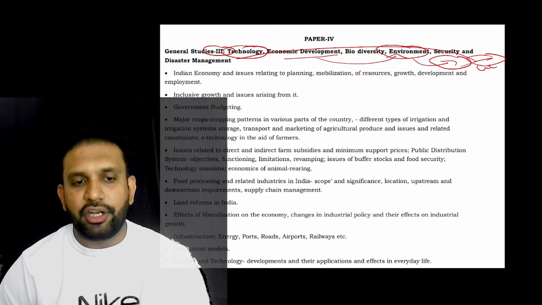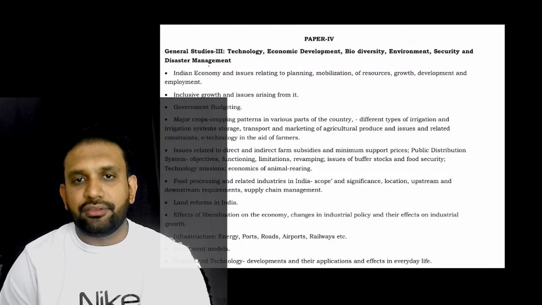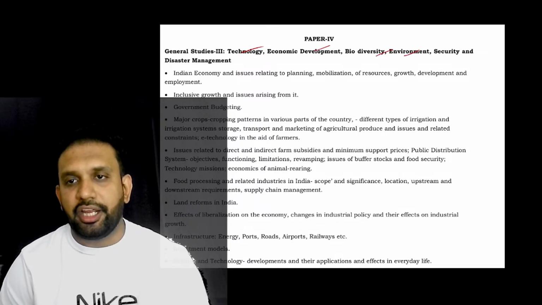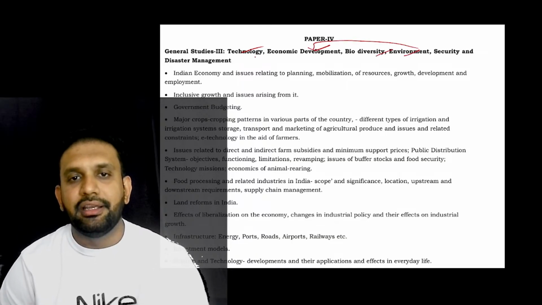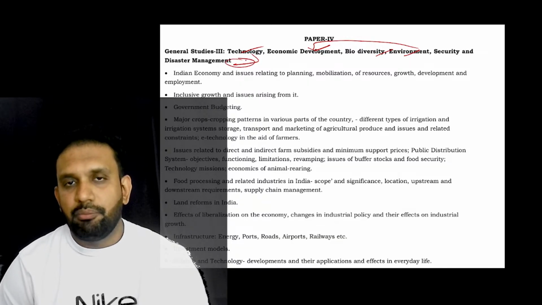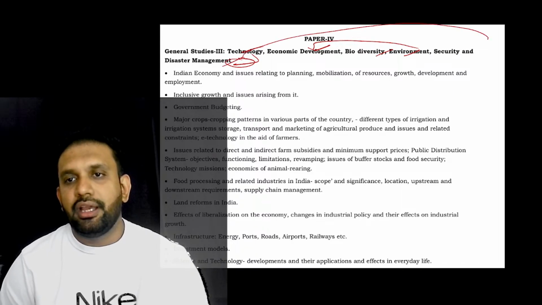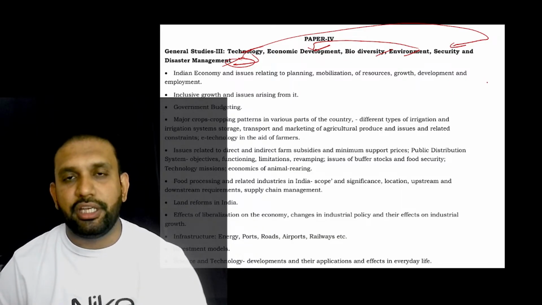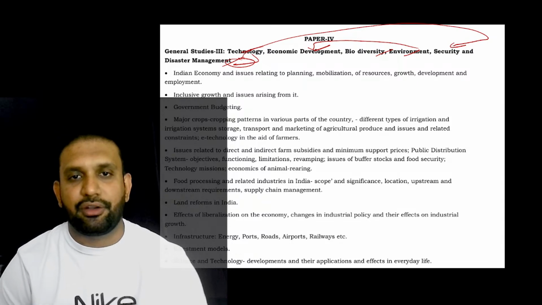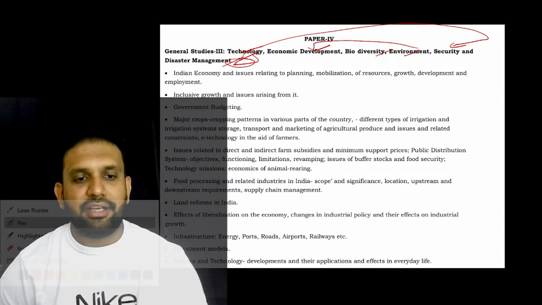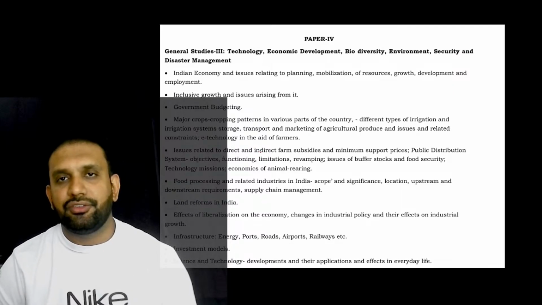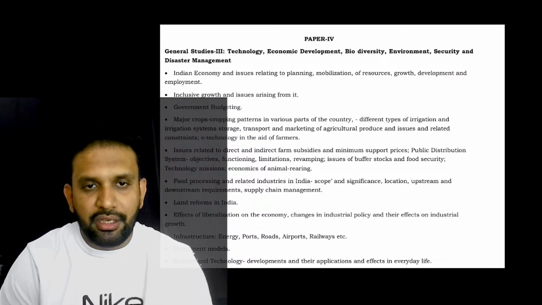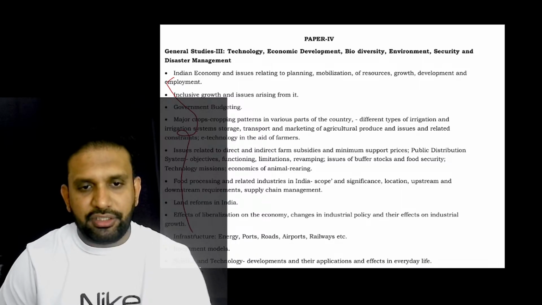So yesterday I have already told you that all these, technology, economic development, biodiversity, environment, are completely interrelated. And with the help of technology only, that is space technology, we are able to prevent and mitigate disasters, we are able to forecast, and so forth. And internal security is nothing but defending our borders with the help of defense technology, which is also a part of technology here. So all of these are placed under one particular paper, that is GS paper 3. Yesterday we have discussed all of these topics at length.